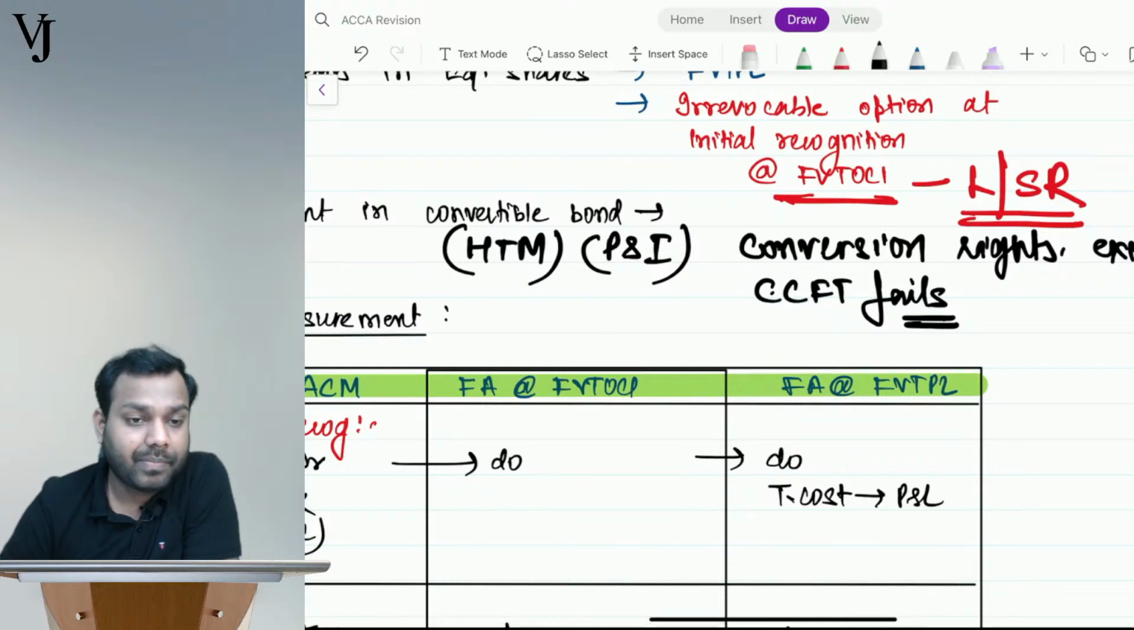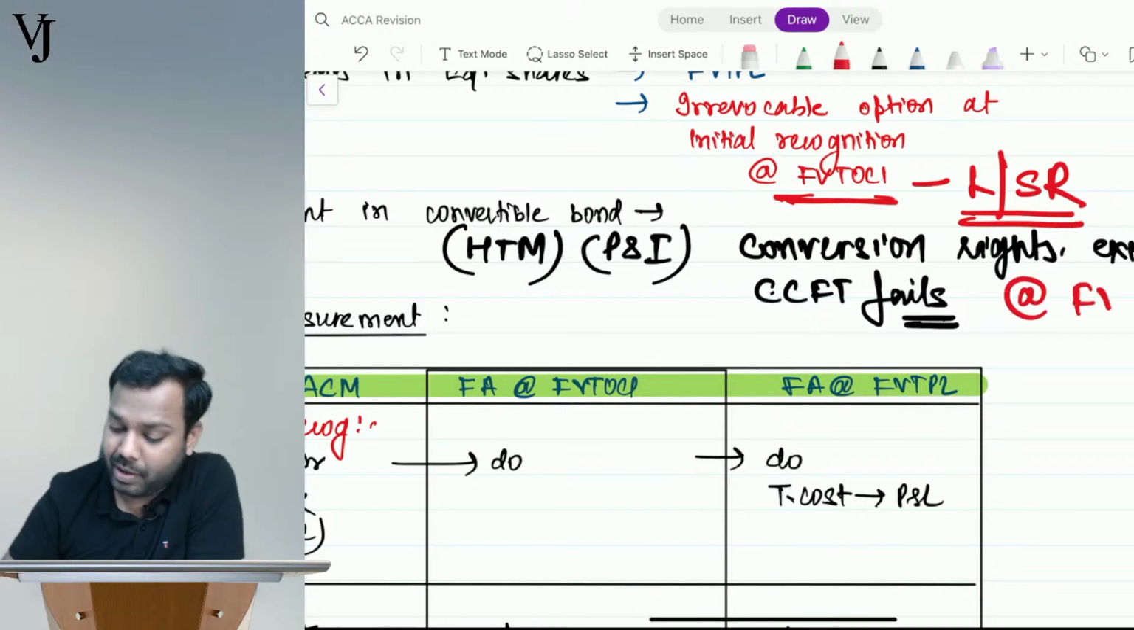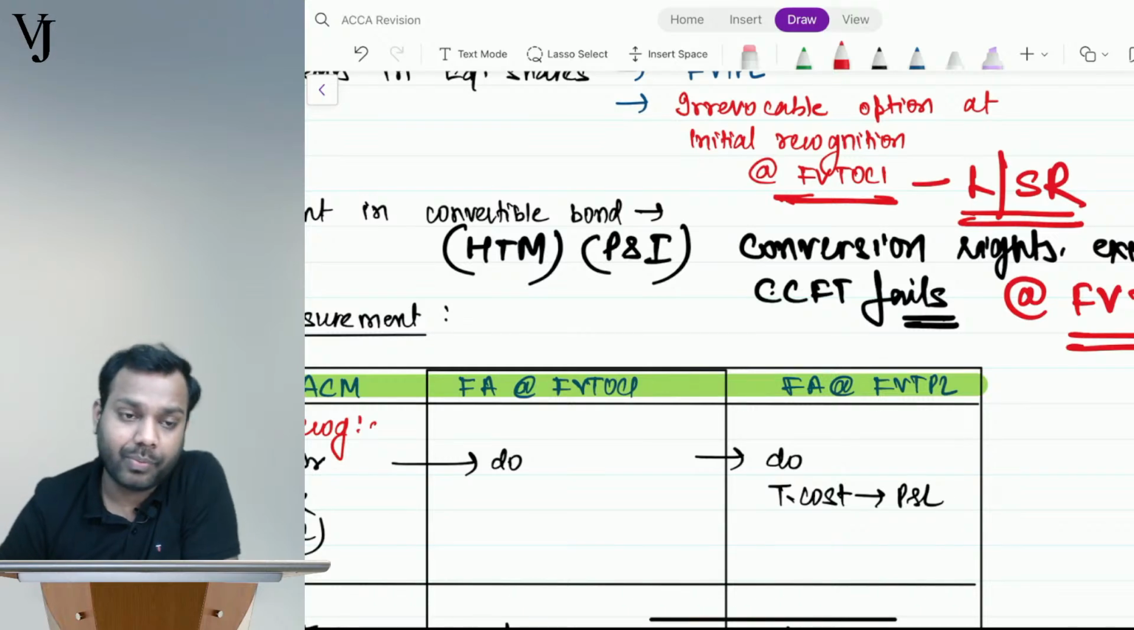Is it clear, everyone? So hence the classification will be FVTPL. I hope it is clear to all of you.